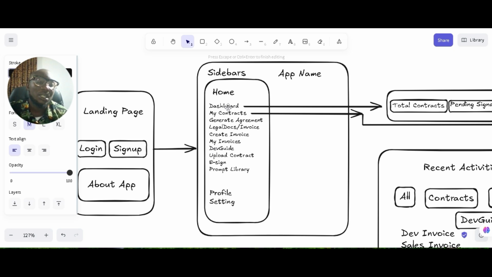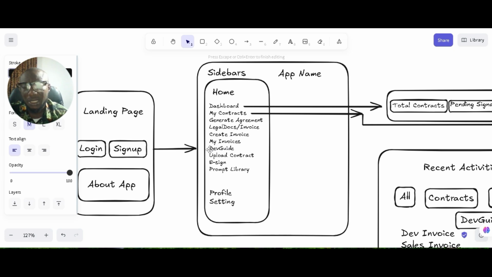Let me just make the application simpler, with just some unique solutions. I think contract generation with e-signing abilities, and an invoice generator with the feature of sending invoices from this platform to the owner, the person that needs to receive the invoice, right?